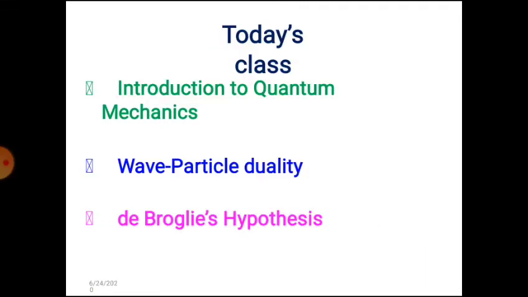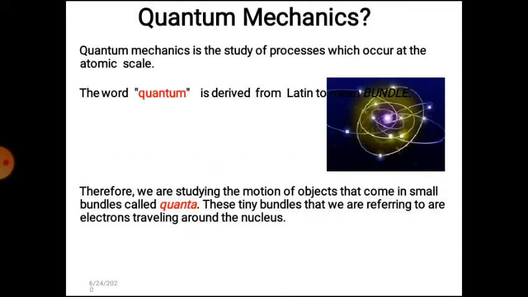First we discuss the introduction to quantum mechanics, wave-particle duality, and de Broglie's hypothesis. Quantum mechanics is the study of processes which occur at the atomic scale. The word quantum is derived from Latin. Therefore, we study the motion of objects that come in small bundles called quanta. The tiny bundles we are referring to are electrons traveling around the nucleus.